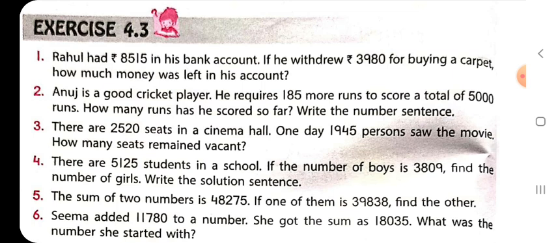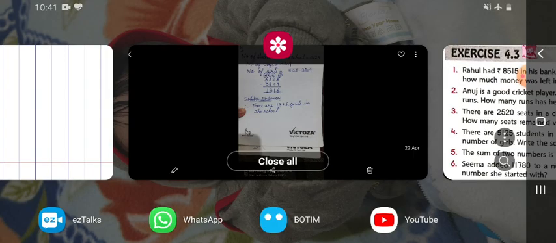Total students, that is 5125, then number of boys 3809, and the number of girls that we will find by subtracting both. So this is how you are going to write.